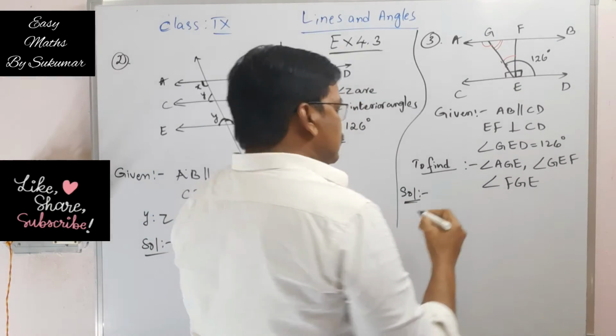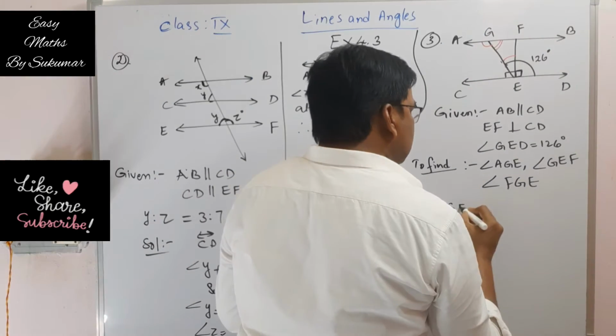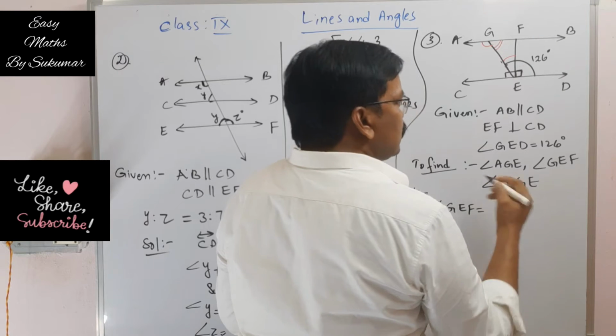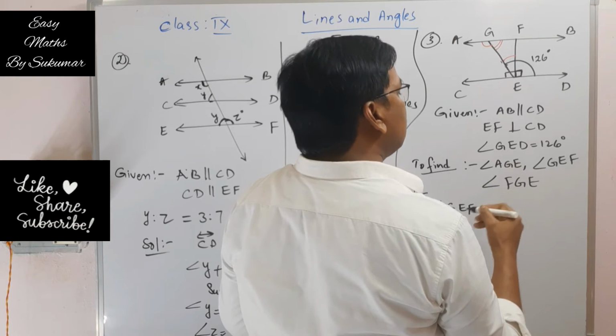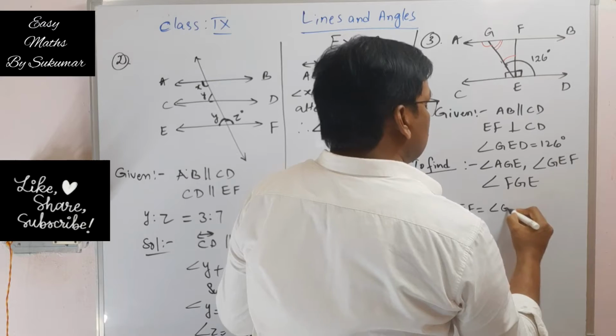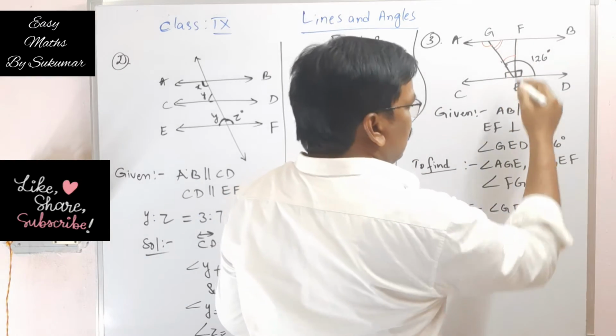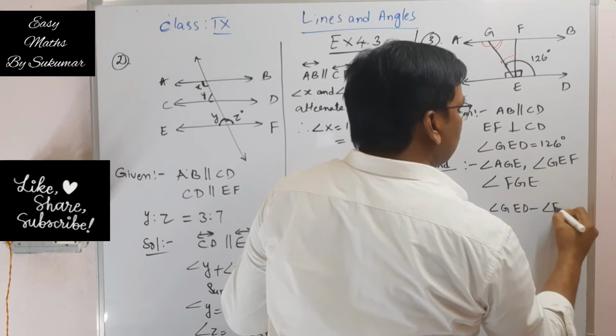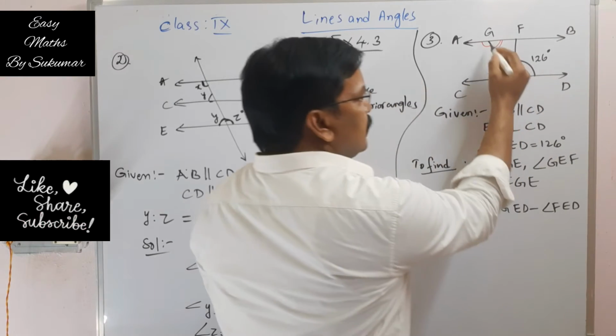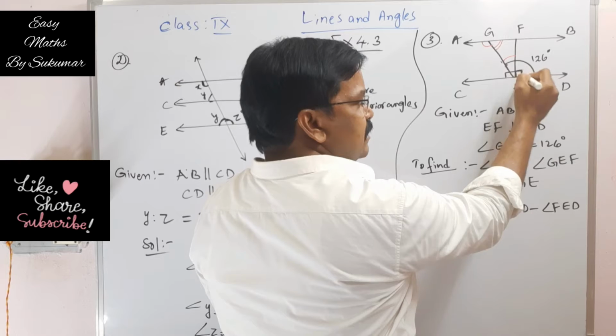Okay. So my dear students, to find angle GEF, we should subtract angle FED from angle GED. FED, this is 90 degrees.